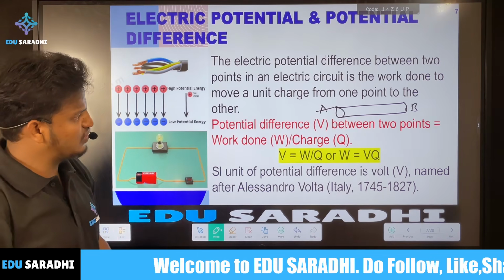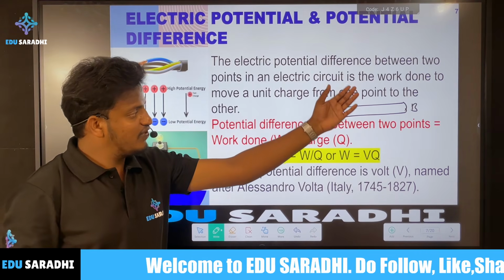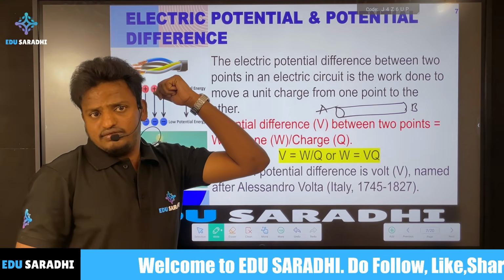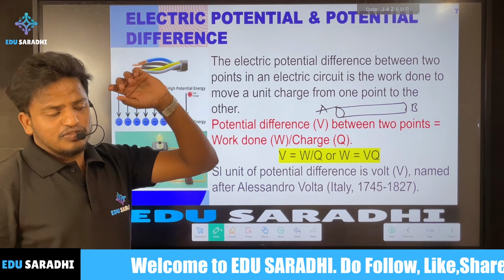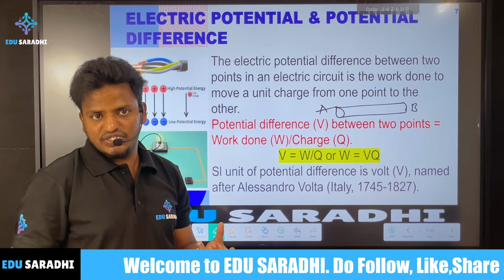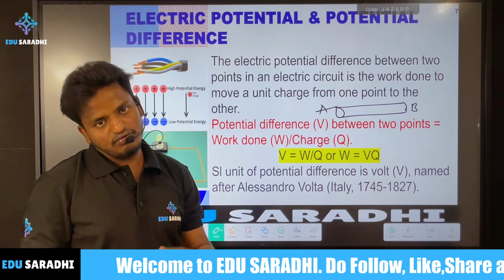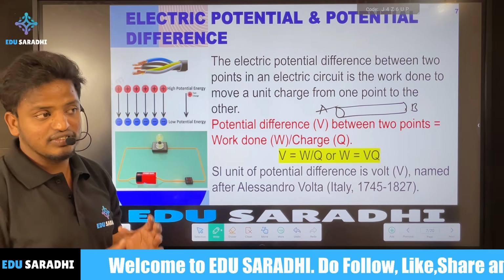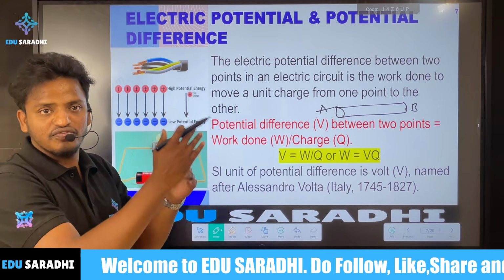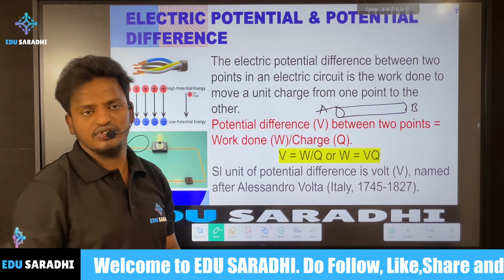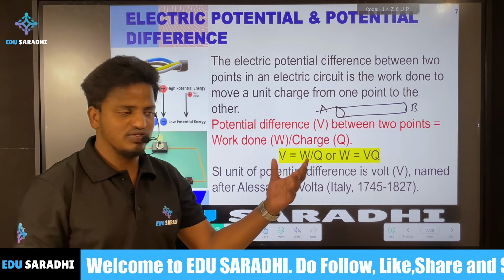Same here, in the battery we consider the positive terminal as high potential and the negative terminal as low potential, and the charges always start moving from high potential to low potential. That same phenomenon appears here also.